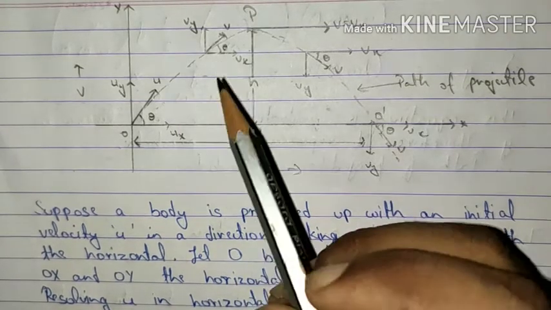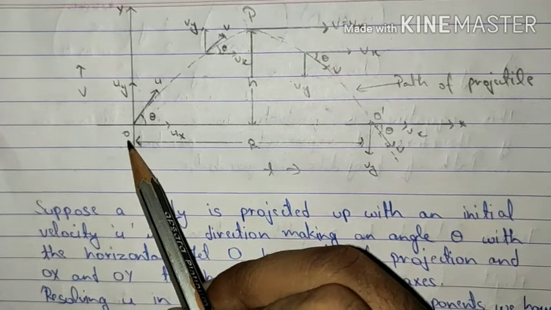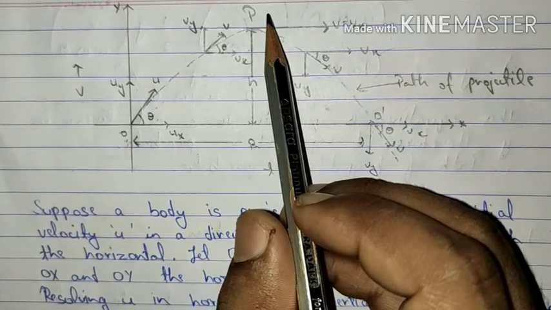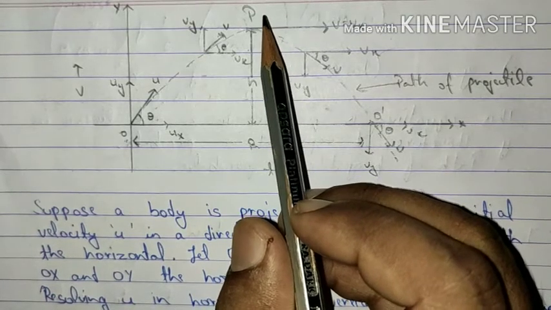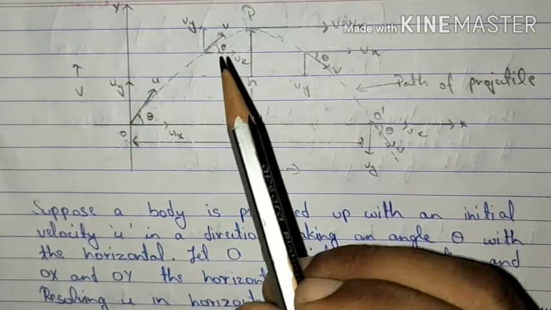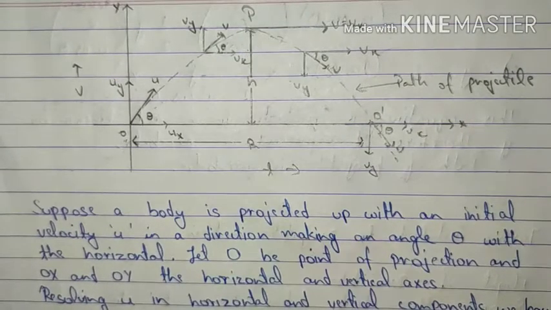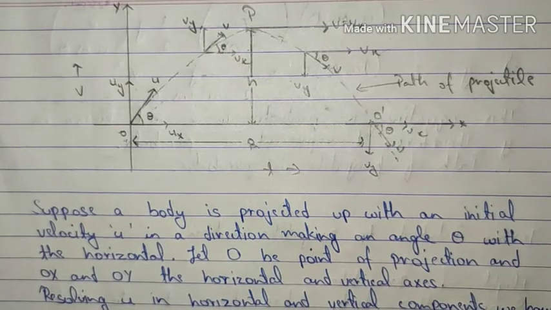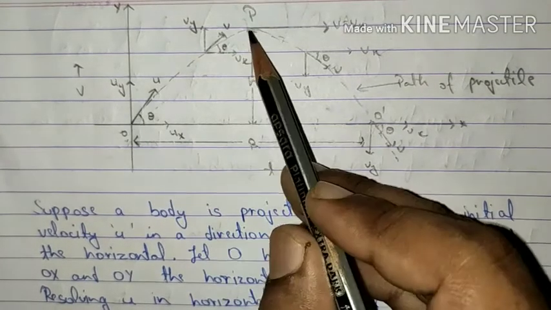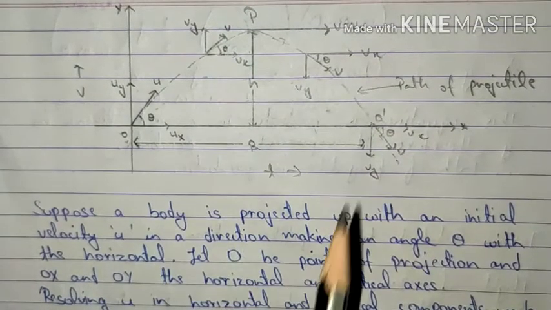Please note down one thing, that the time taken from point O to reach point P will be equal to the time taken for the object to reach from point P to point O dash. That means the time taken from here to here will be equal to the time taken from here to here.